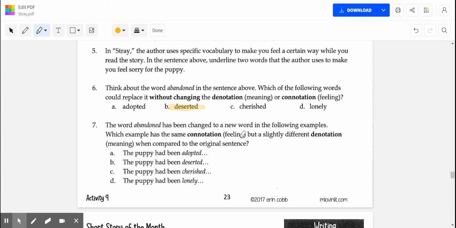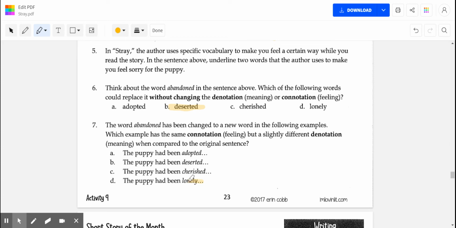Okay, so I haven't quite highlighted it yet, the answer that I found, because I want to talk about my thought process going into it first. So in question number 6, we went for the same denotation as well as the same connotation. So what was our connotation? What was our association with abandoned and deserted? Okay, so think about that. And then we're going for that exact same association here. Deserted, abandoned, but a different denotation. So deserted literally means the same thing as abandoned, but here we're not looking for quite that same. So you know it's not going to be deserted because it was the answer for the last one.